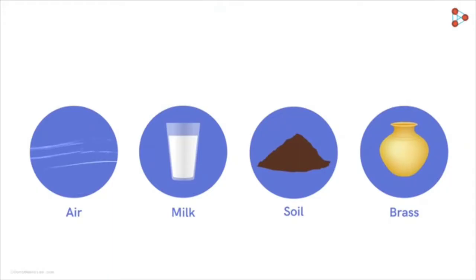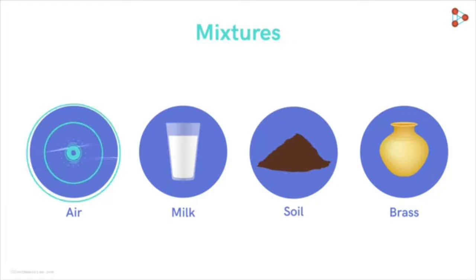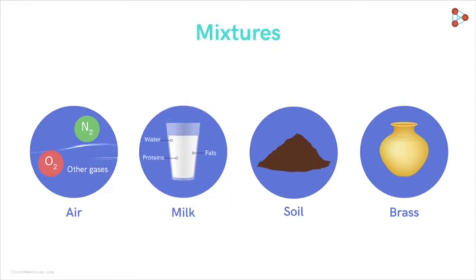What do air, milk, soil and brass have in common? Didn't get it? They are all mixtures. Air is a mixture of nitrogen, oxygen and many other gases. Milk is a mixture of water, fats, proteins like casein and carbohydrates like lactose and so on. Similarly, soil is a mixture of many things, and brass is a mixture, or more specifically, an alloy of copper